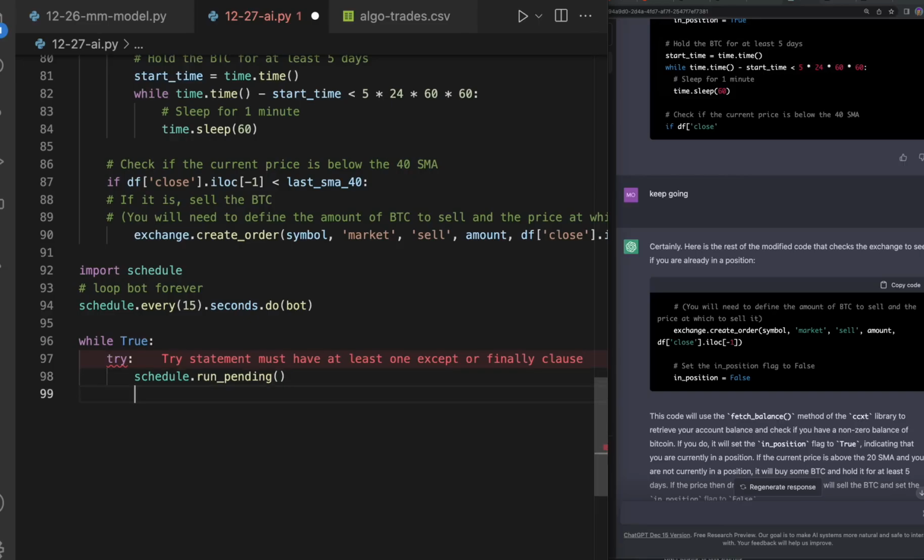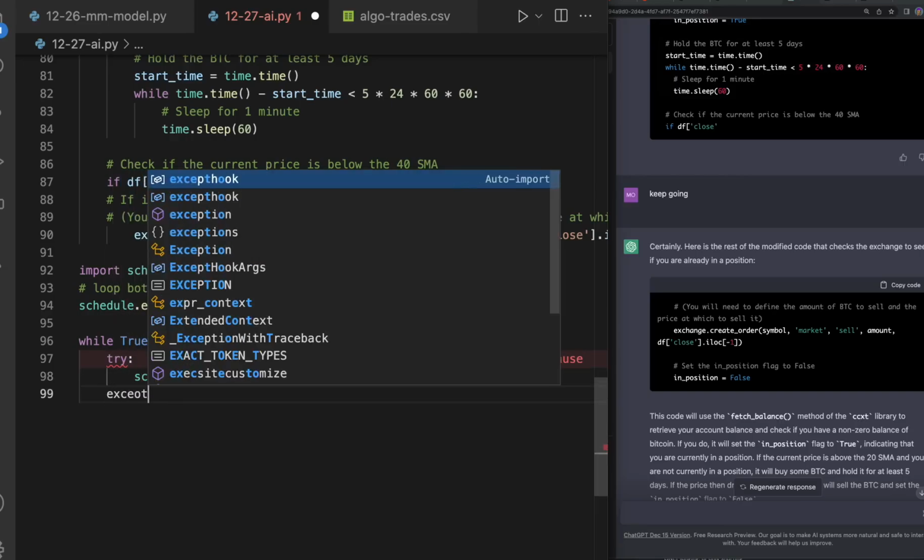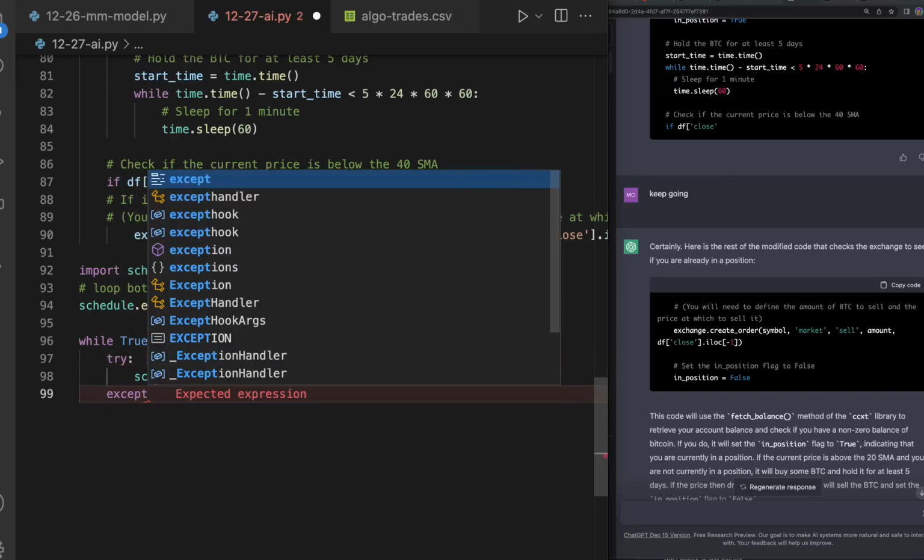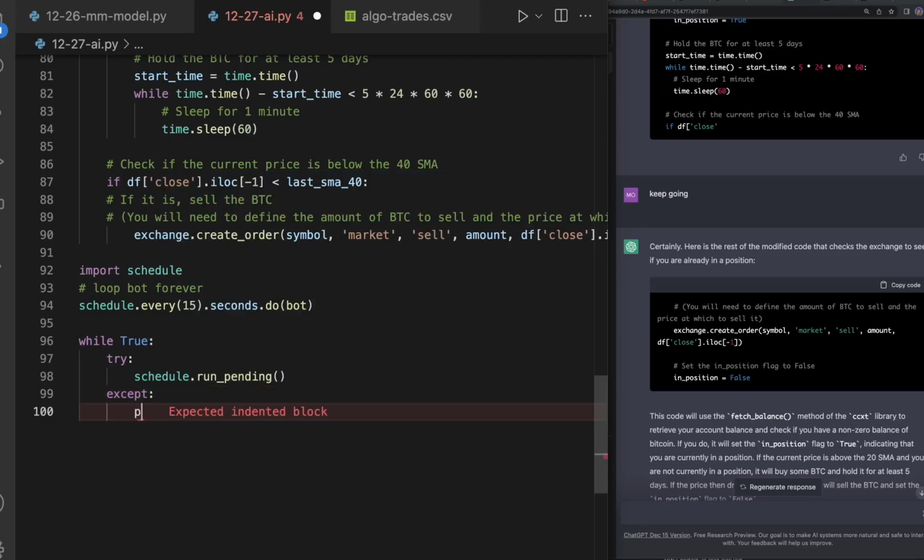I don't want to have to rerun this, because for example, if the internet goes out or something happens, I can just say print, maybe internet problem error, sleeping 30 and retrying. So I'll copy and paste that a few times.